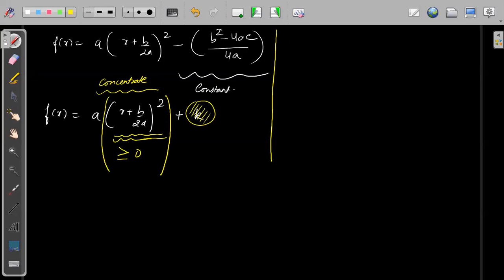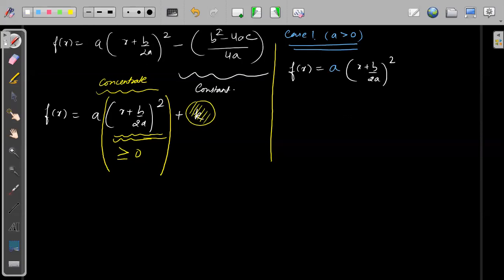So the first condition I will take is a is greater than 0. This is case 1. I will explain why I am taking this case. So case 1 is a is greater than 0. Now f of x is equals to a into something, this is x plus b by 2a whole square, right?